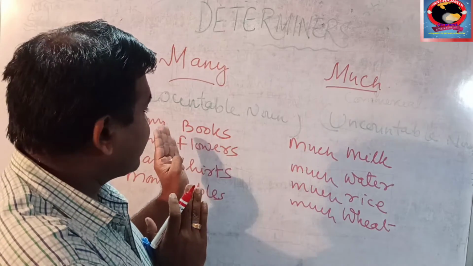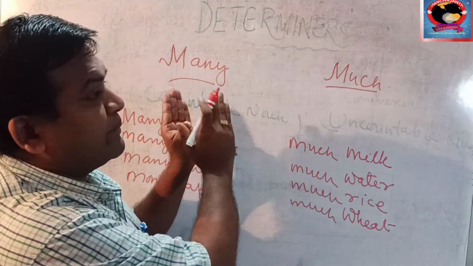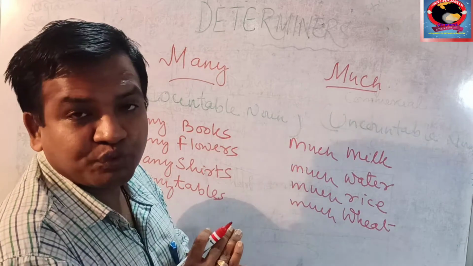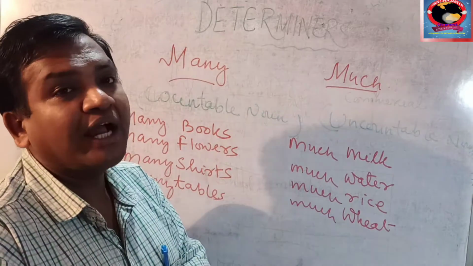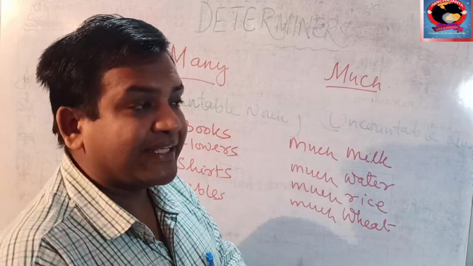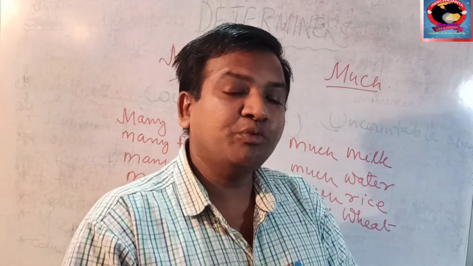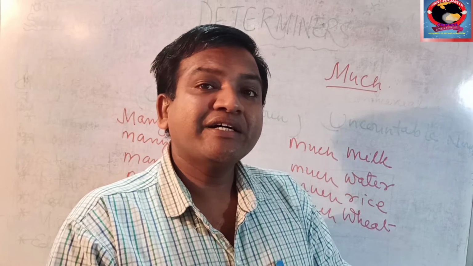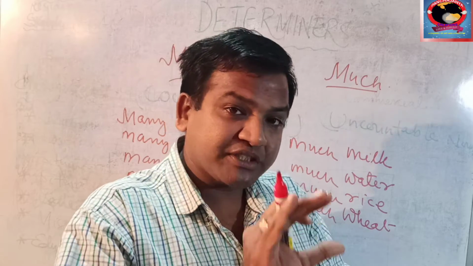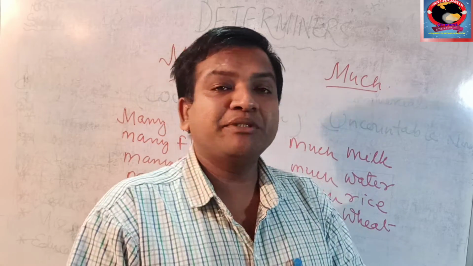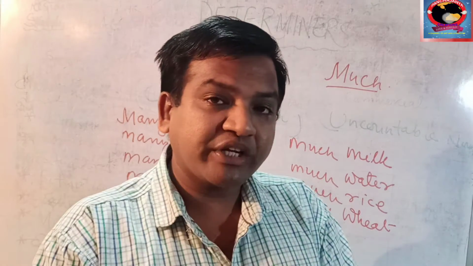I think you must have understood the difference between many and much and where we should use them. And a little, few, I have taught you earlier. You may refer to the other videos, which are categorically titled.